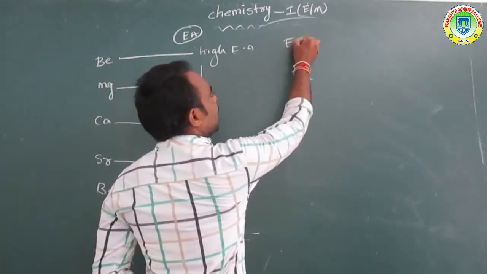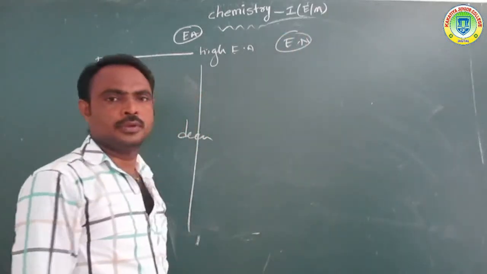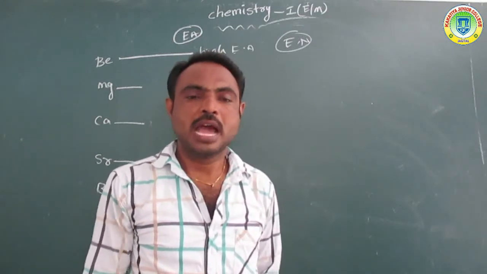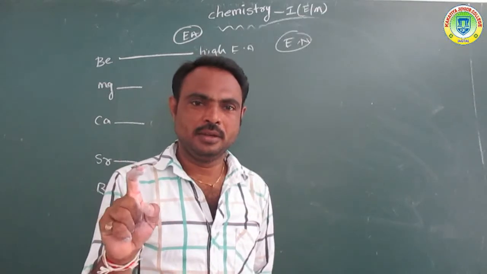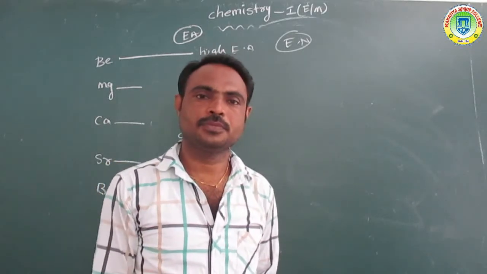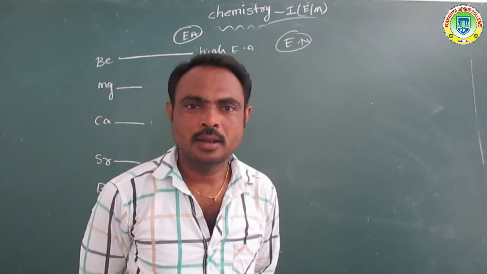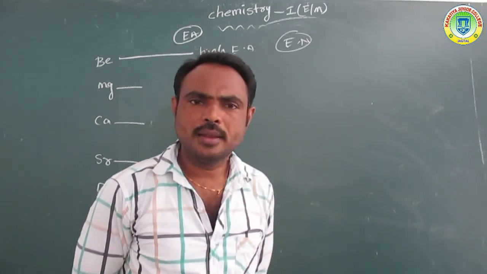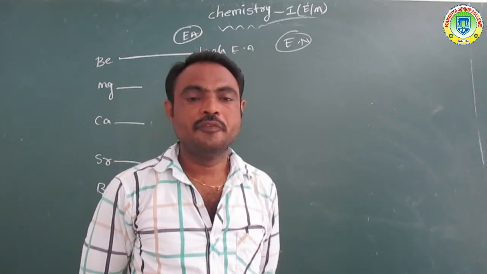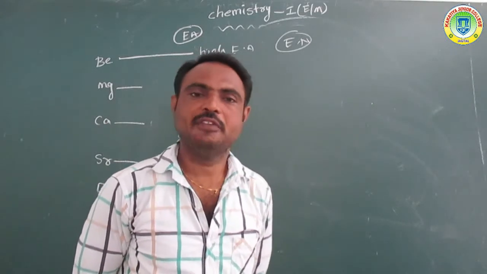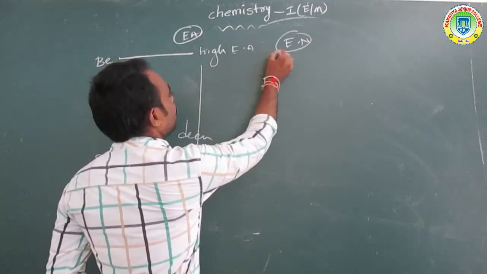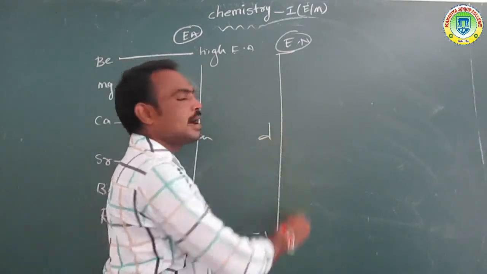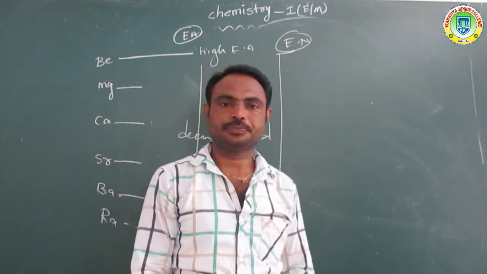Next, electronegativity. Simply, we call it attraction capacity: the attraction capacity of an element in chemical bond formation. That phenomenon is called electronegativity. Overall in this group, beryllium has a very high electronegativity value, and from top to bottom in this group the electronegativity values decrease.